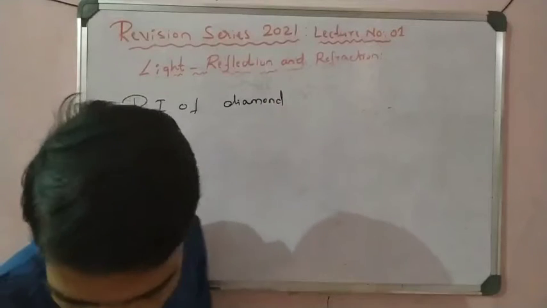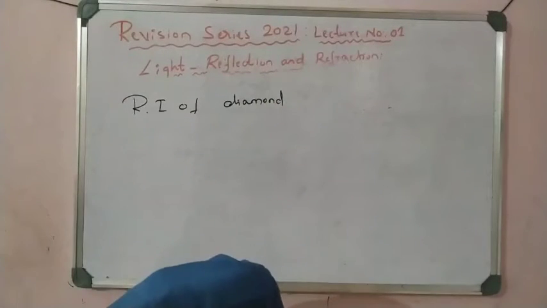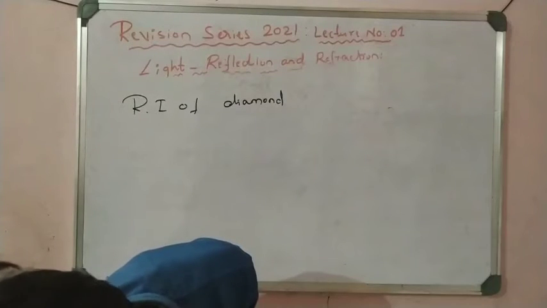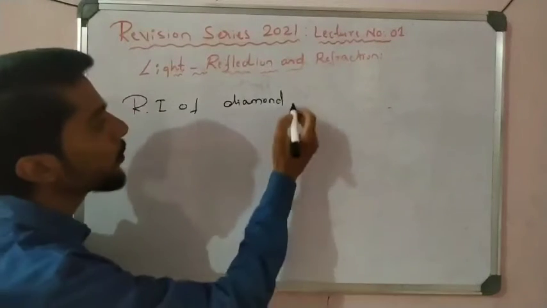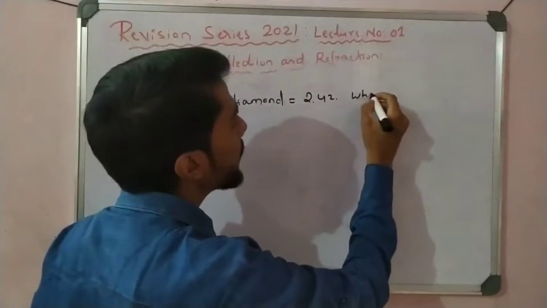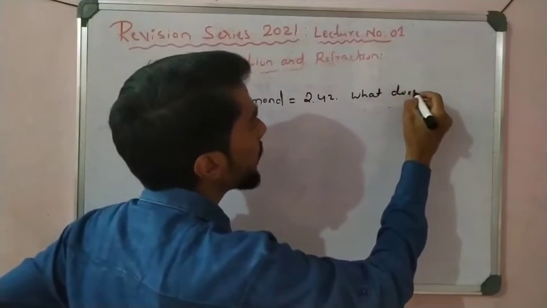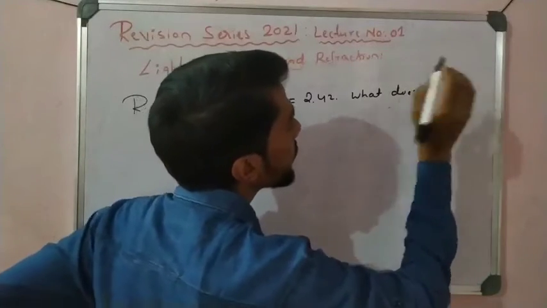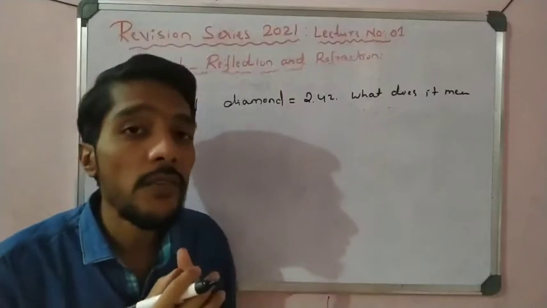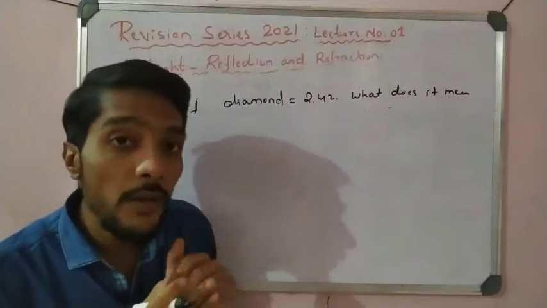Now see here, the refractive index of diamond is 2.42. What does it mean? If I say the diamond's refractive index is 2.42, what does it mean? Very important question.